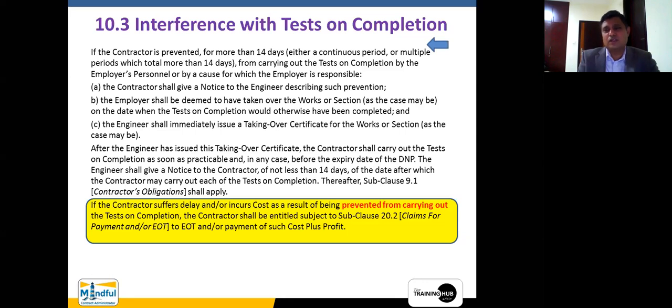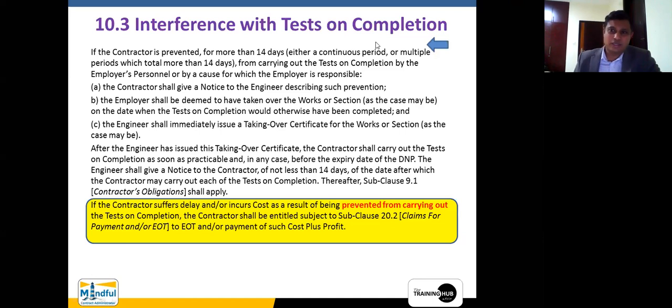EOT is possible whenever there is a critical path delay, whenever there is a justifiable cause affecting the overall completion date. Now, this is what is inherent to a FIDIC form of contract, which says that no matter whatever happens within the program, towards the end of the project, if the contractor is able to hand over the project on time, that means he is not penalized. Okay, this is what the FIDIC form of contract says about the program.